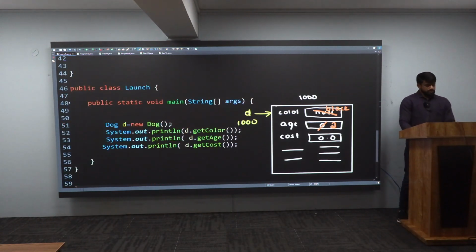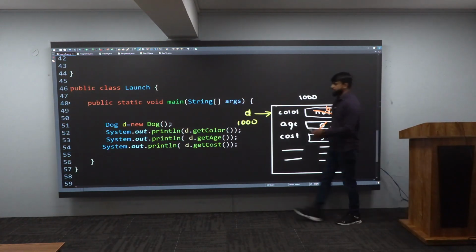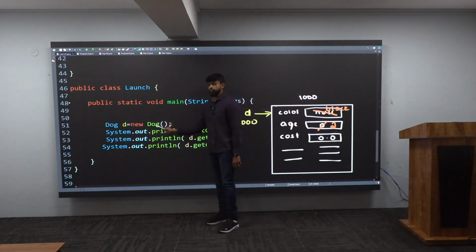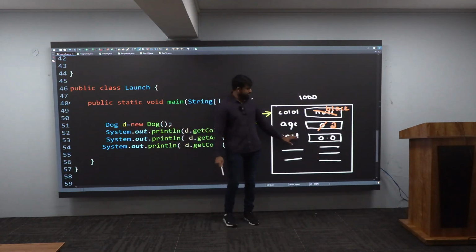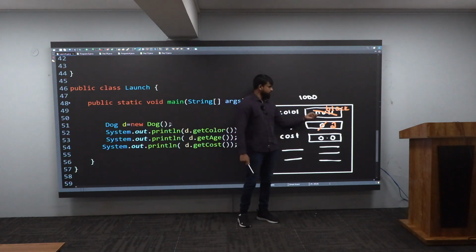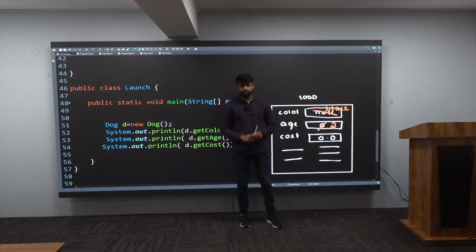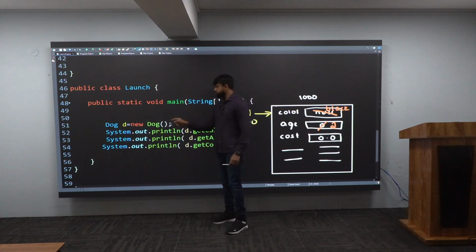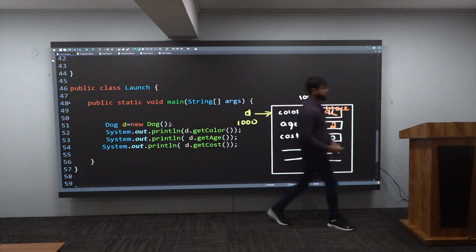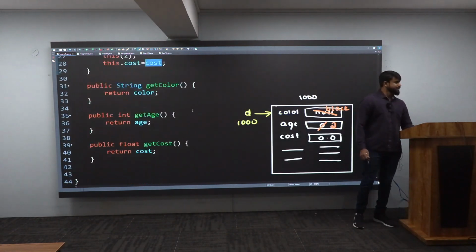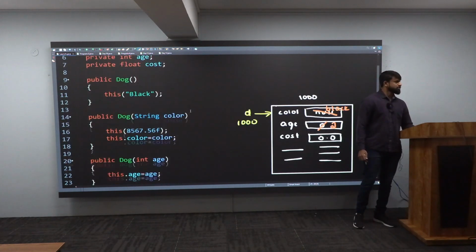Watch this. My execution is starting from here until here. There's absolutely no problem. The Dog object is there, and inside this you have color, age, and cost. To start with, what do you have inside this? Null, after that 0, after that 0.0, you should visualize. Got this? After that, the main story starts from here. Open bracket, close bracket, semicolon. You're calling the constructor, which means immediately the control will go to a constructor.